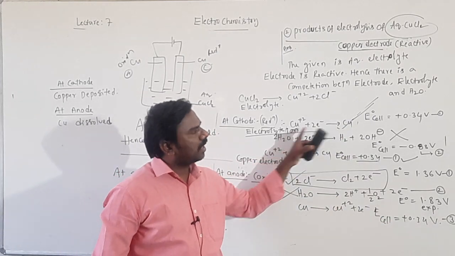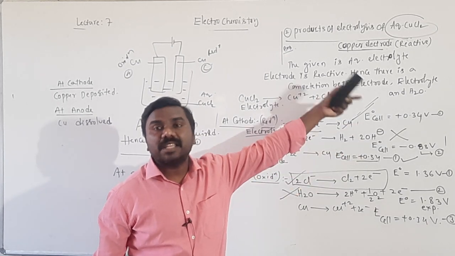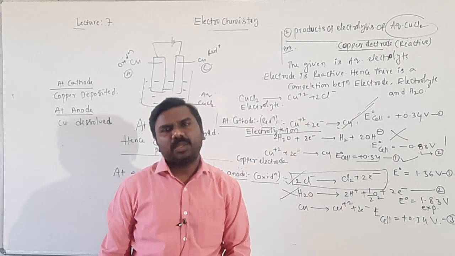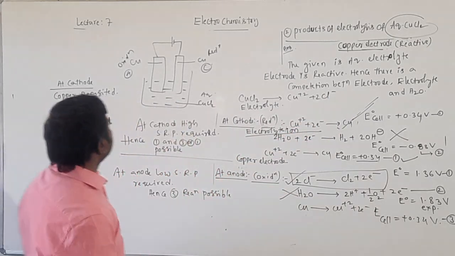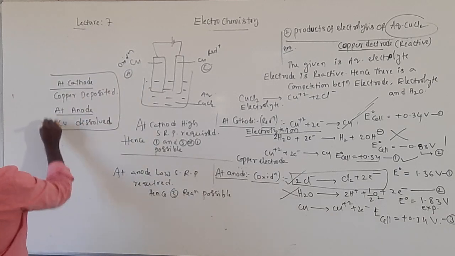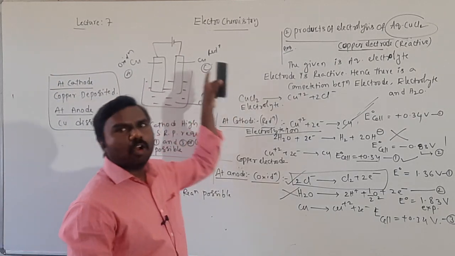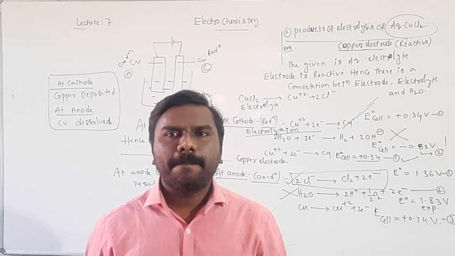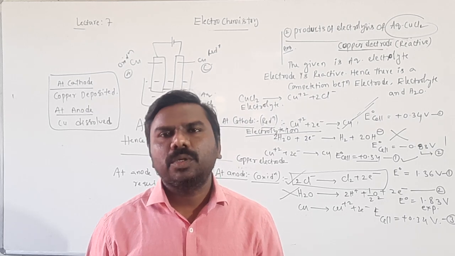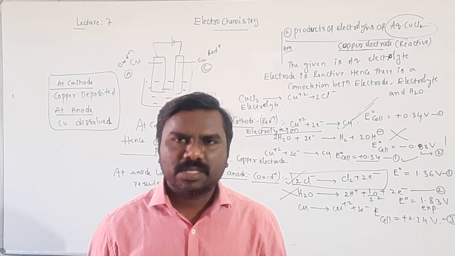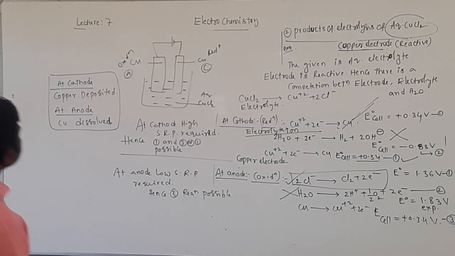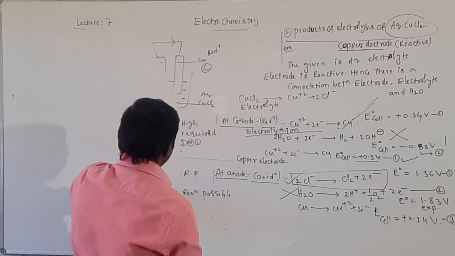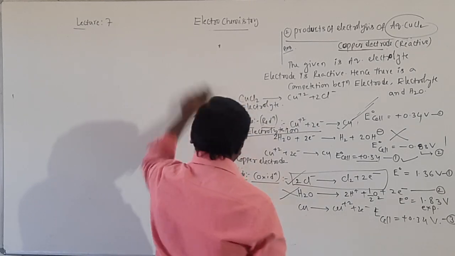Deposition means copper undergoes reduction having high SRP at cathode, high SRP only possible at cathode. Understood? So products of electrolysis of aqueous CuCl2 by taking copper reactive electrodes are at anode, copper dissolved, at cathode, copper deposited. That's the question, right? Next question, students. These are all textbook questions, given at the end of this chapter.